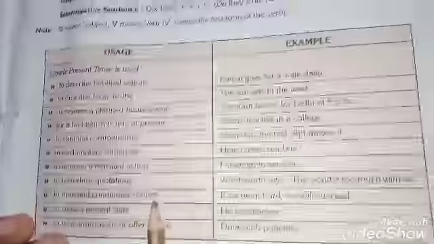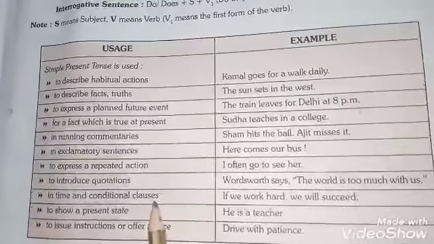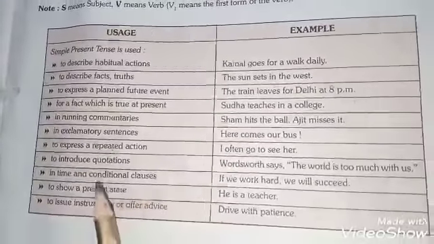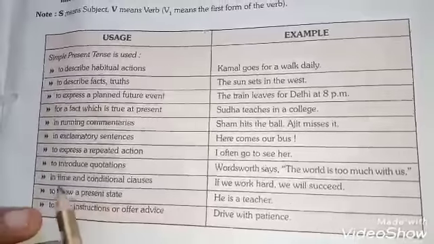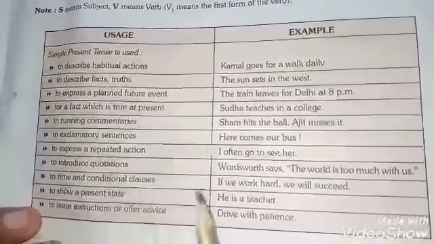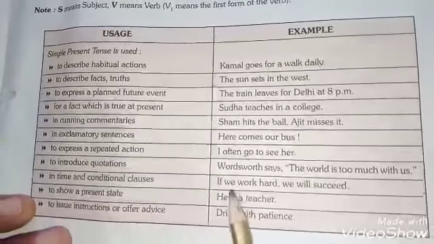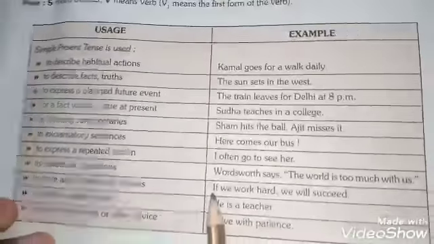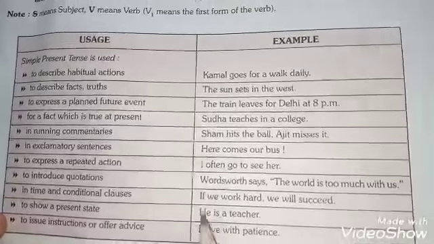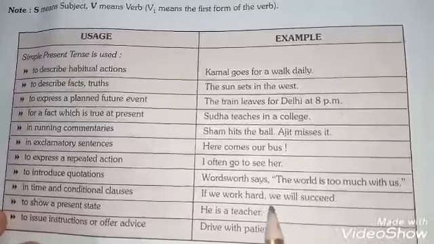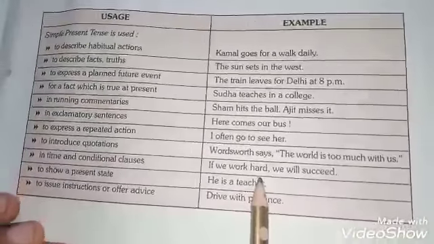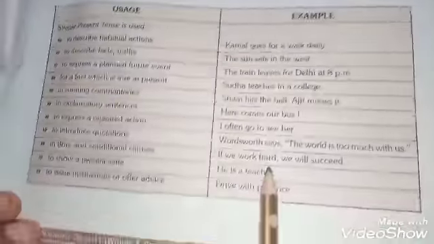In time and conditional clauses, whenever there are more than one clause and one part of the longer sentence, which is known as the subordinate clause, expresses time or condition, you have to use simple present tense. Conditional clauses generally start with words of condition. If we work hard, we will succeed. This part, if you work hard, is just the conditional part.